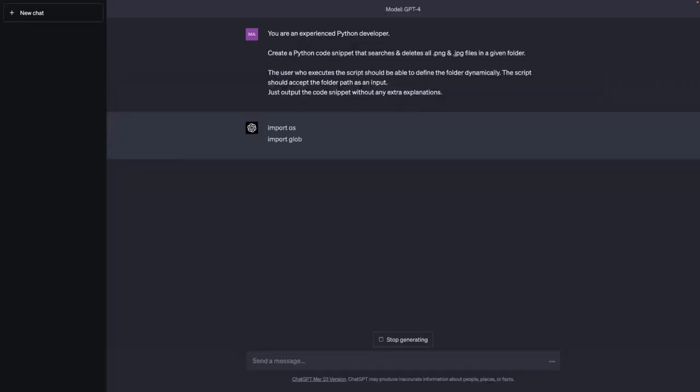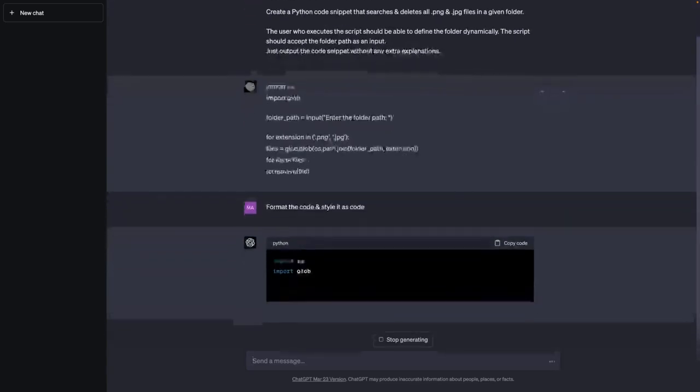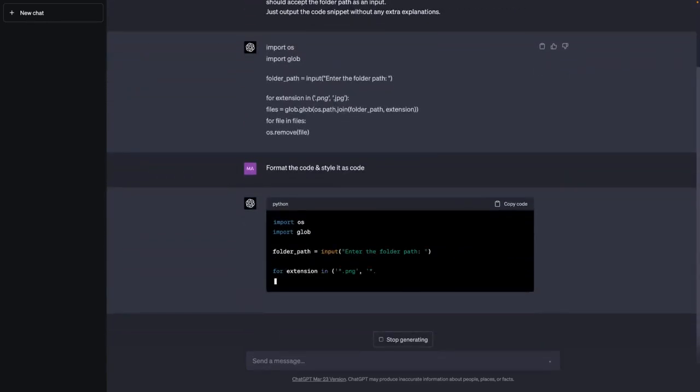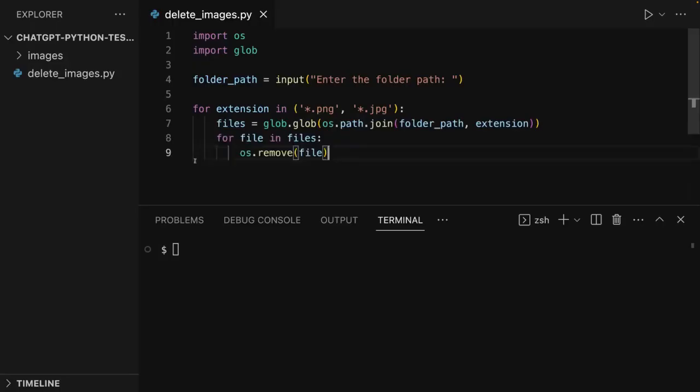Therefore, if I do send this, I get just that code. Now, unfortunately, here for me, it also omitted all the formatting, which might not be the case for you. So therefore here I'm sending a follow-up message where I'm telling ChatGPT that it should format the code and style it as code in its response. And that now gives me the code in this more readable format here. With that, I then have some code that could be used to perform the given task.